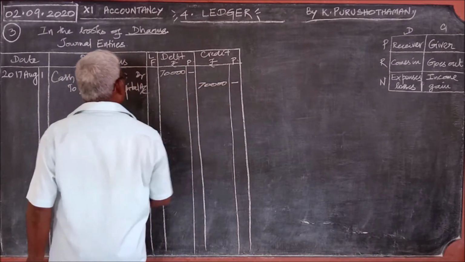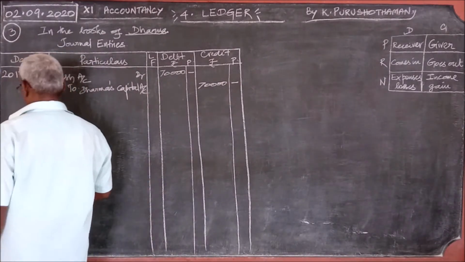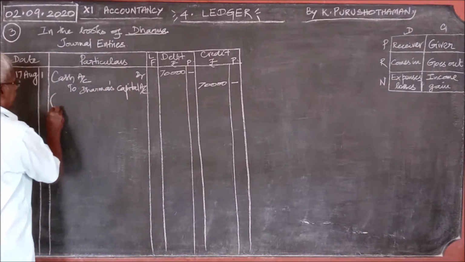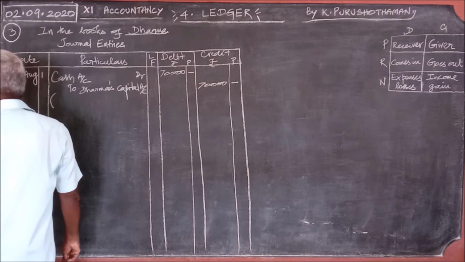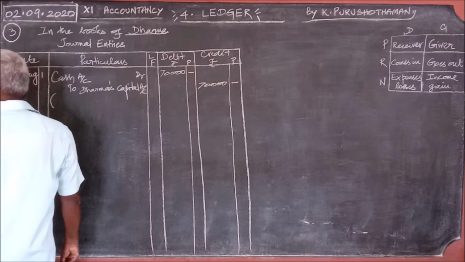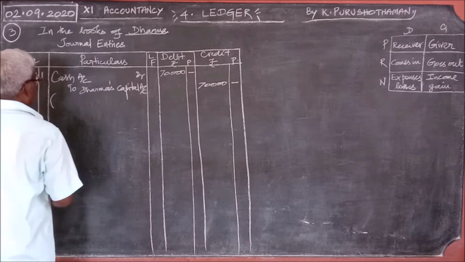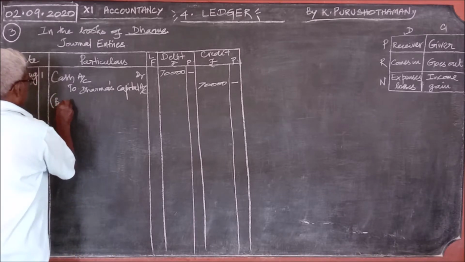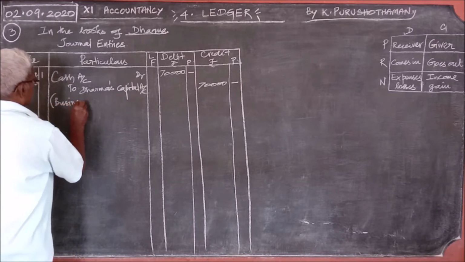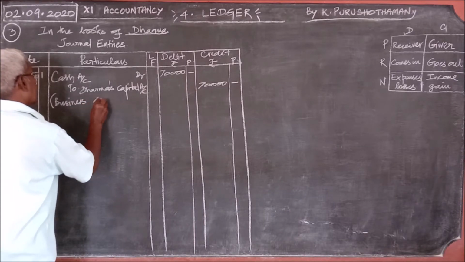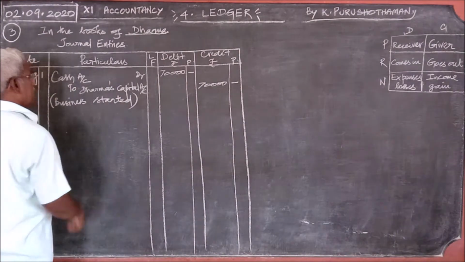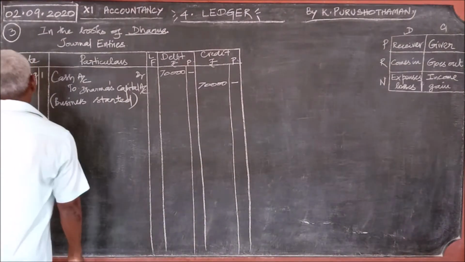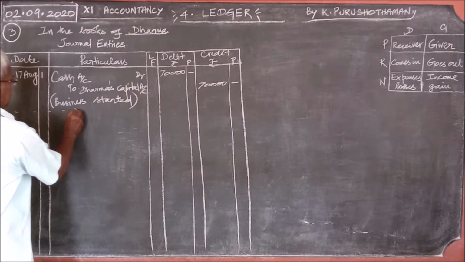I told you in the previous chapter itself how you should write the narration within the bracket. What is given in the question can be repeated. Dharma started business, that is, business started. Business started. Then leave a line gap.